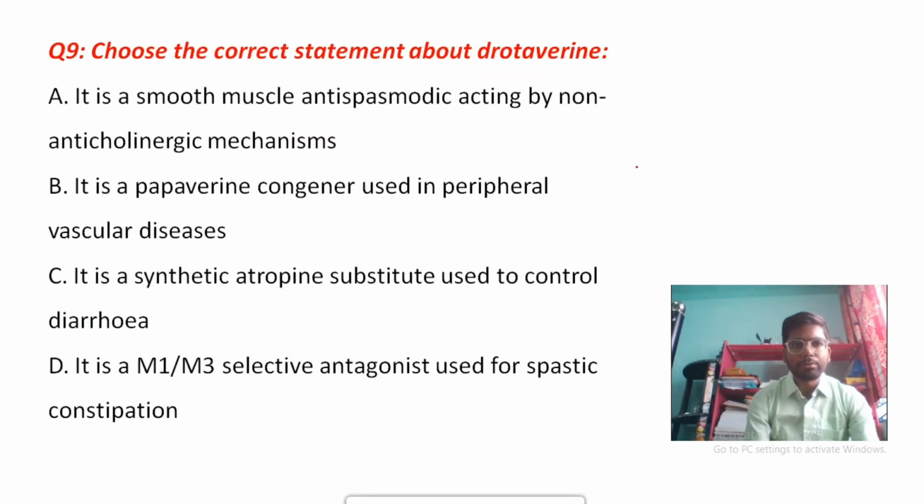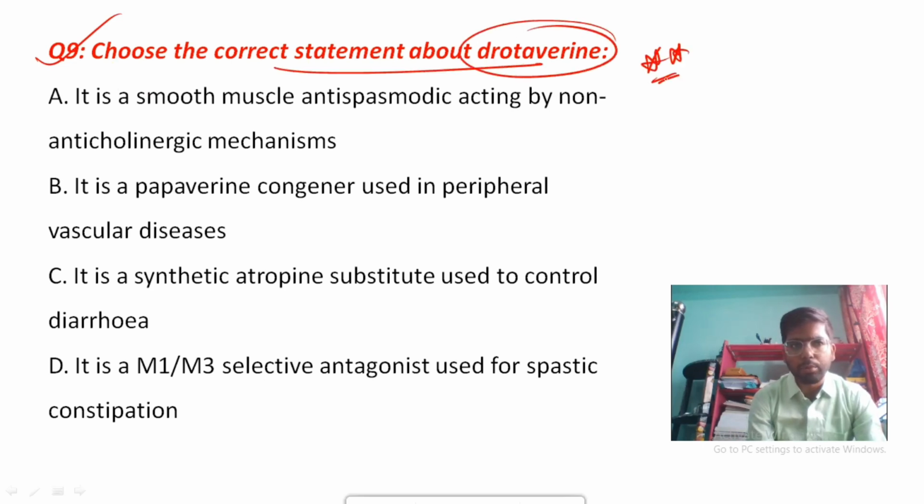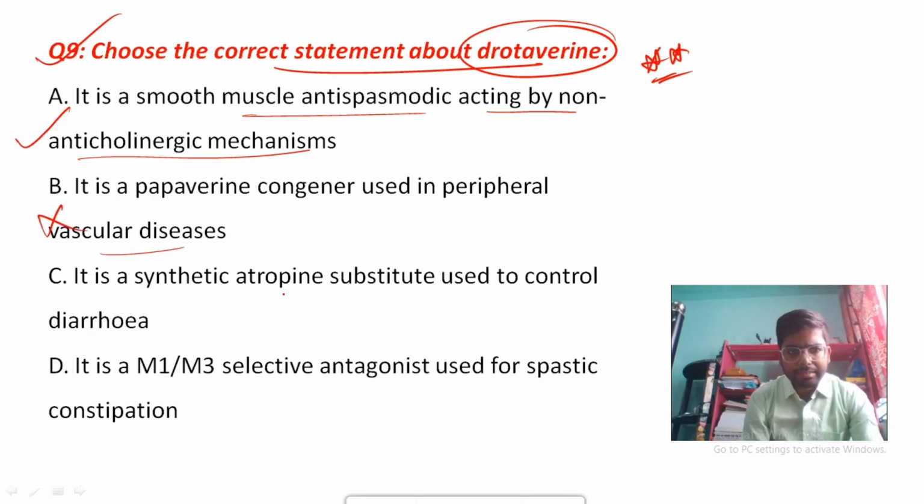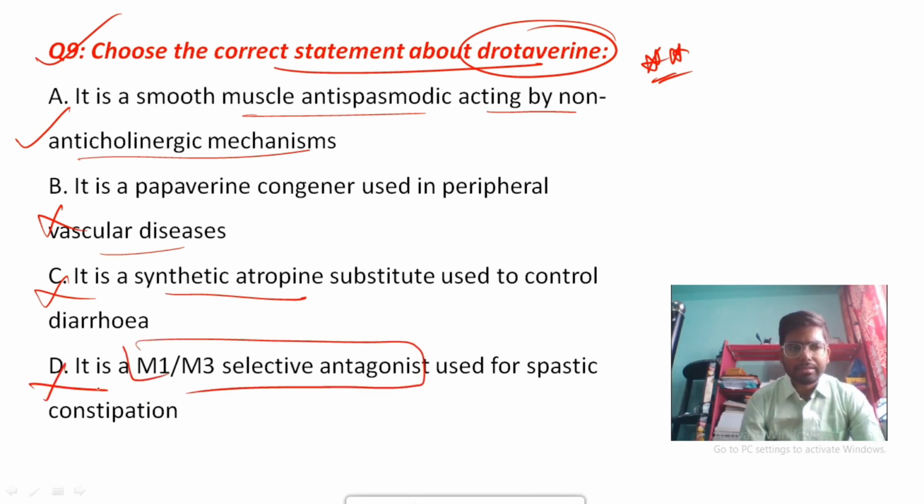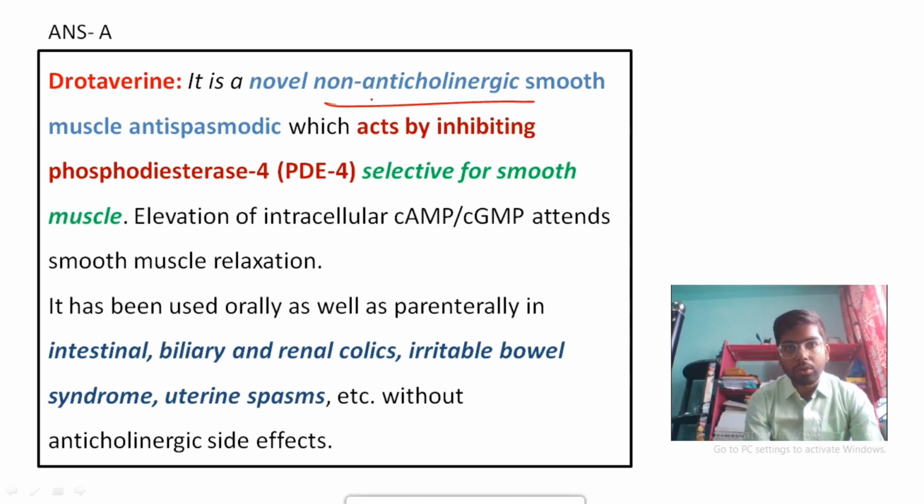Okay. Then coming to the ninth question, choose the correct statement about drotaverine. It's also a very important question. It's a smooth muscle antispasmodic acting by non-cholinergic mechanisms. Okay, absolutely correct statement. Then it's a papaverine congener and used in peripheral vascular disease. No, it's a wrong statement. It is a synthetic atropine substitute. No, it's not a synthetic atropine substitute. It's an M1 M3 selective antagonist. No, drotaverine is not an anticholinergic drug. Drotaverine is a novel drug which is non-anticholinergic.